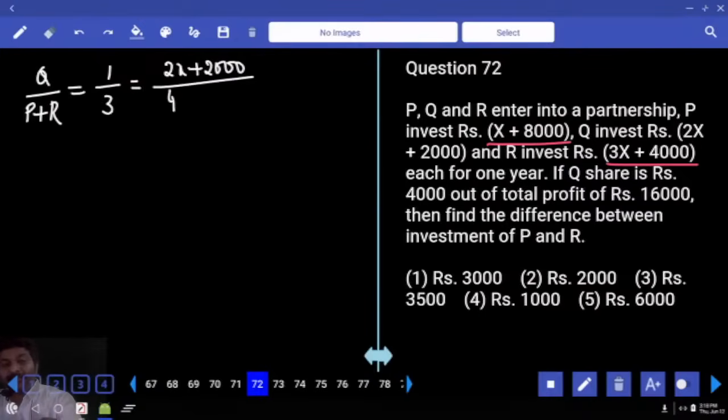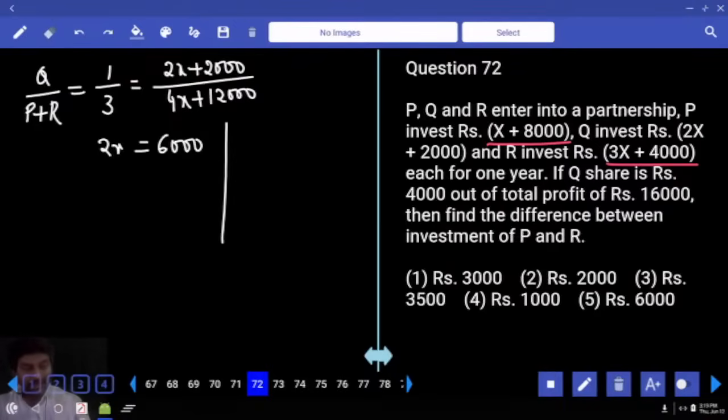Sum 4X plus 12,000. 3 into 2X, 6X. 4X difference. 2X is equal to 3 into 2,000, 6,000, 12,000 difference. From this, X is equal to, okay.